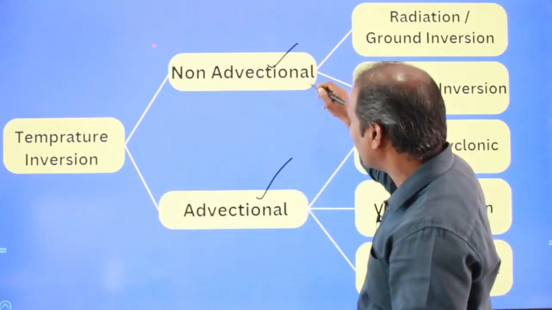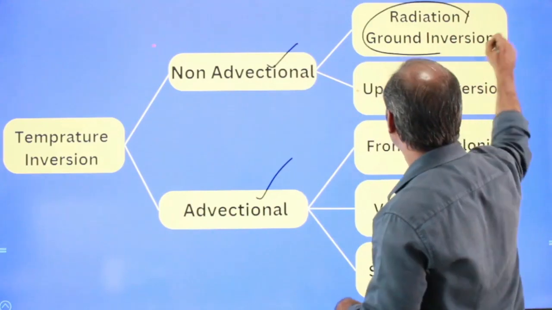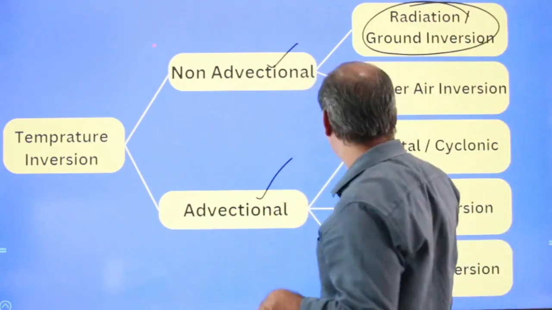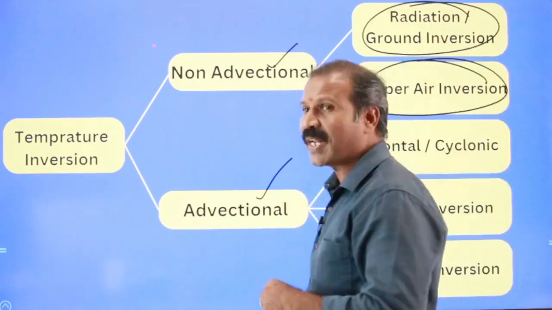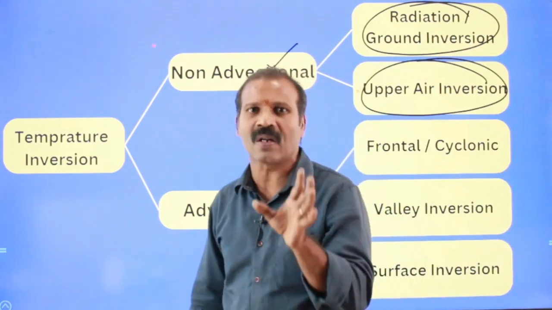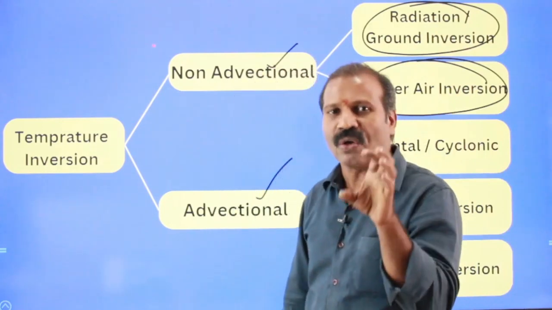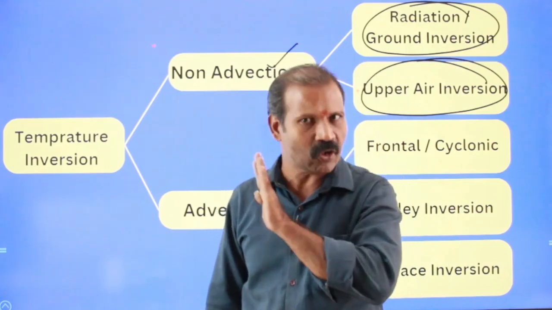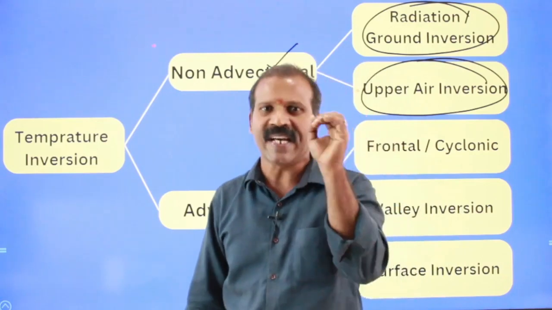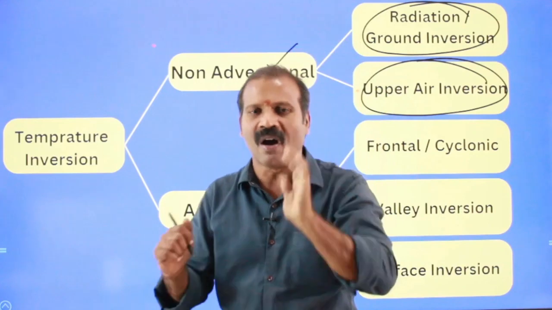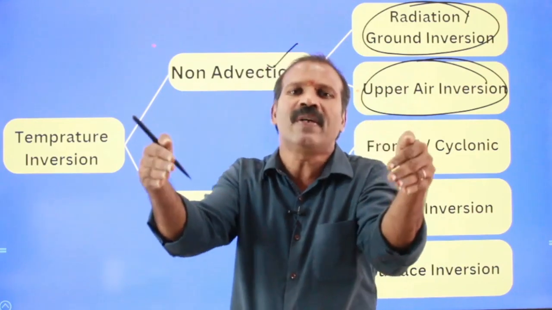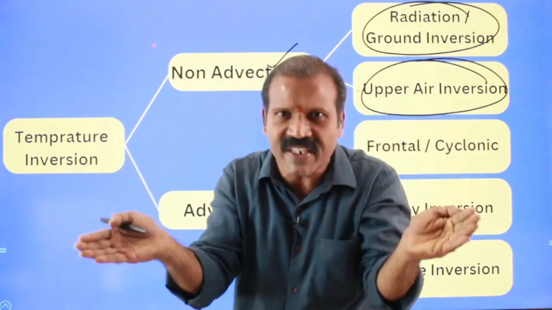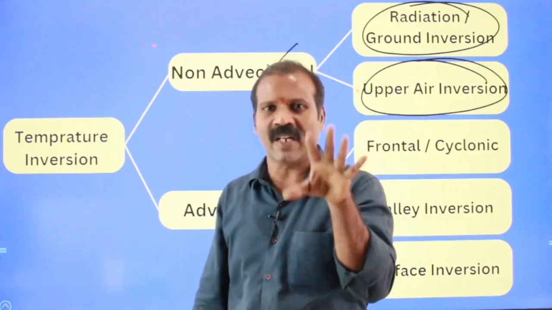Non-advectional inversion has two kinds: one is called ground inversion, another is called upper air inversion. These two are categorized as non-advectional inversion, whereby air movement may not be found; rather, air moves vertically, or the air found in the terrain in situ exhibits thermal inversion.